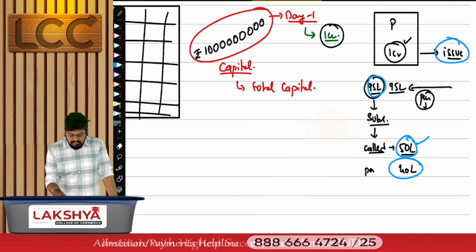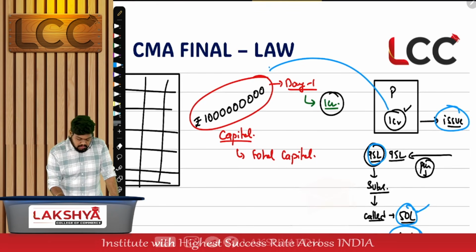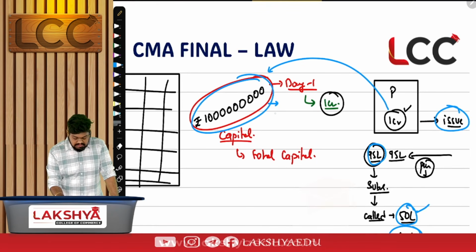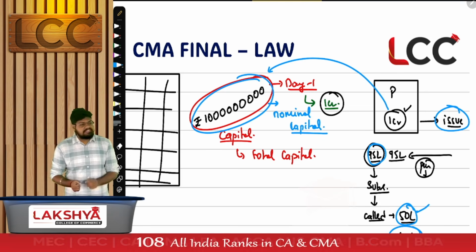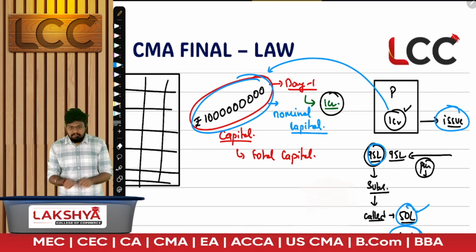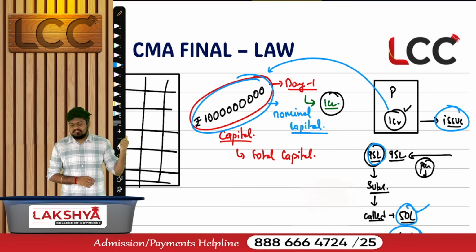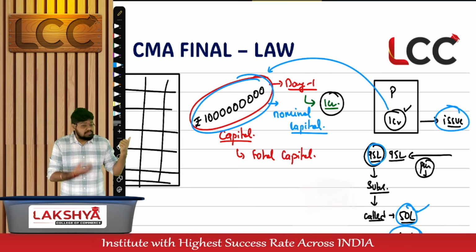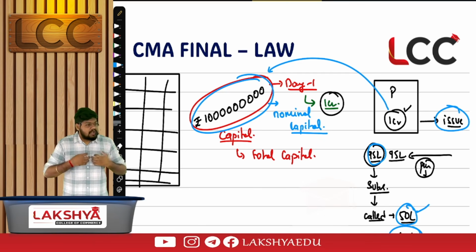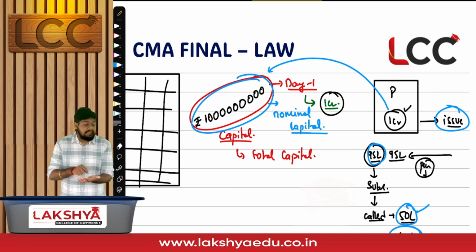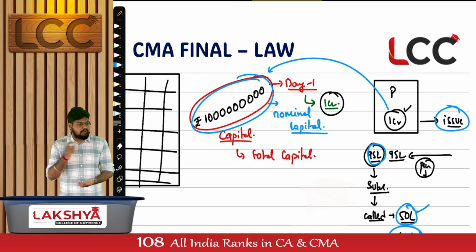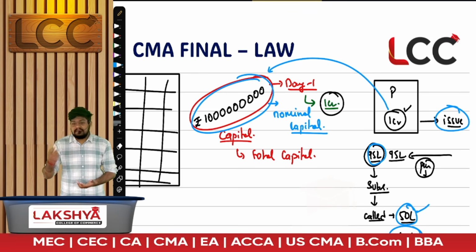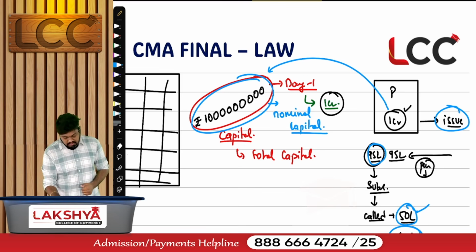Any doubts until here? But the company is allowed to issue a maximum of this amount. This is called nominal capital. I'll come to the word authorized in a bit more. Nominal capital. That's also correct. Why nominal capital? Why is it given nominal capital? It is only a namesake on paper mention. Am I using this 100 crores? How much am I actually using today? 1. But how much is the intention, or how much is mentioned in the paper? That is actually put to use, or only for namesake? Nominal. Only for namesake. Nominal capital. That's the one word of this part.